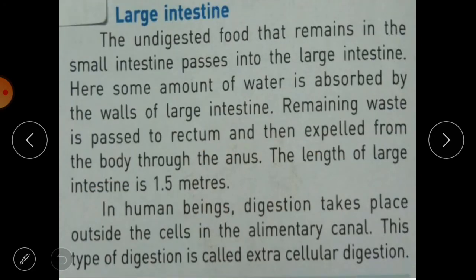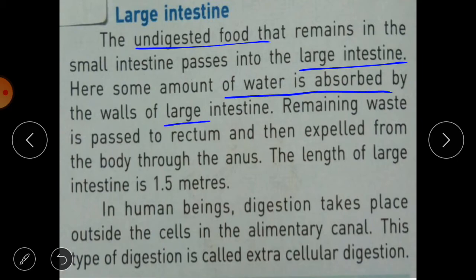Next is the large intestine. The undigested food that remains in the small intestine passes to the large intestine. Okay, undigested food, the food which is not digested by the body. Here some amount of water is absorbed by the walls of the large intestine. So the walls of the large intestine absorb water from this undigested food, and the remaining waste is passed to the rectum, and from here it is expelled from the body through the anus. The length of the large intestine is 1.5 meters.